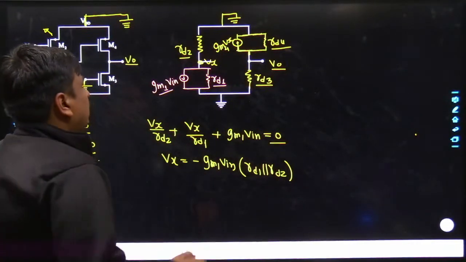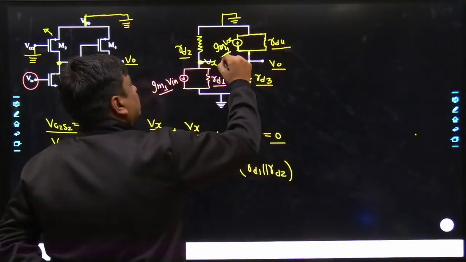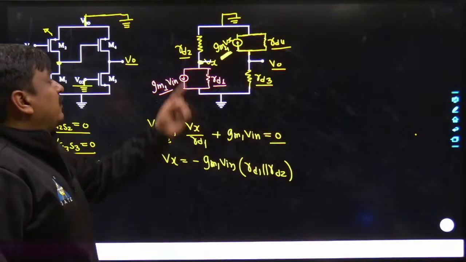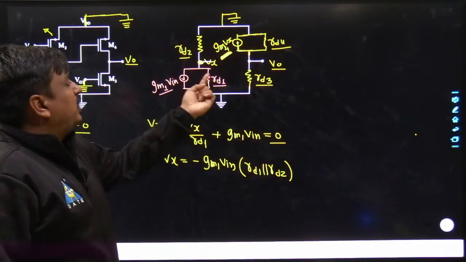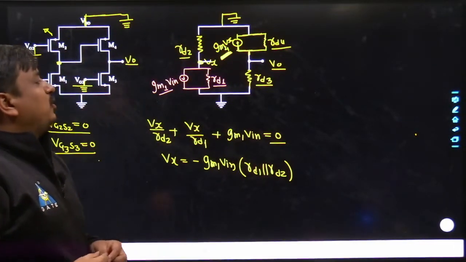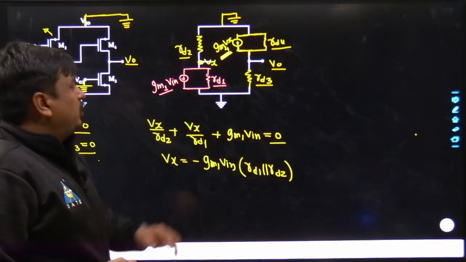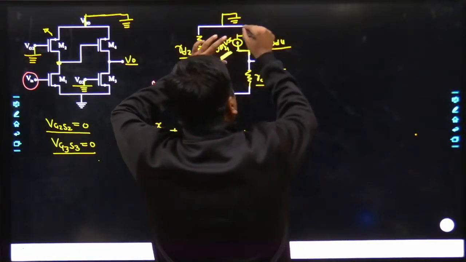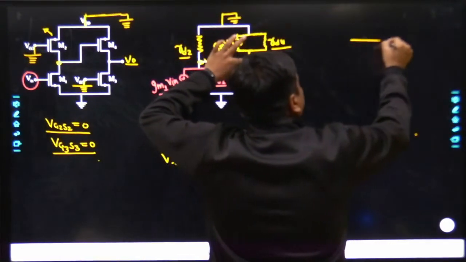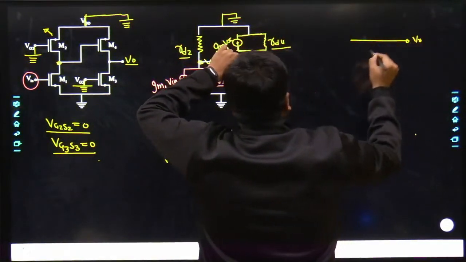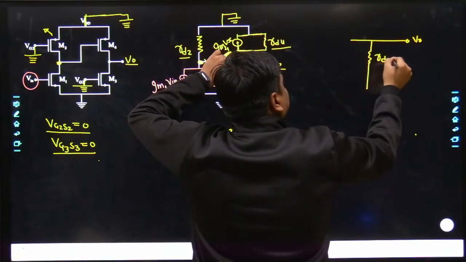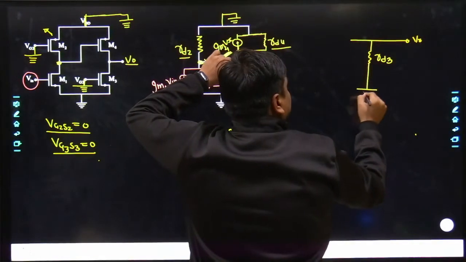And now this data has to be fed across this particular region. And once you know the value of Vx, and that too in the form of Vin, definitely you would be able to get the value of V0. May I know how? See, again a little bit of change I am proposing over this limb. This is nothing but V0. Try to understand it in this way: V0 has been connected with RD3, and RD3 is connected with the ground.